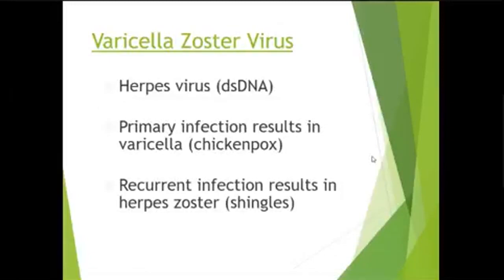So coming to varicella zoster virus. Varicella zoster virus is a herpes virus, which is a double-stranded DNA virus. It causes two types of infections. The primary infection: if the patient has a first exposure to the varicella zoster virus, he will develop chickenpox. With recurrent infection after many years, the patient will develop herpes zoster or shingles, because this virus remains dormant in the dorsal root ganglion.